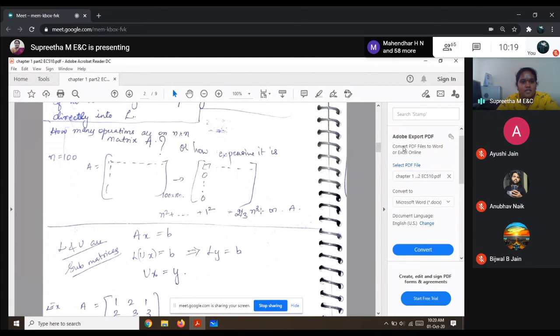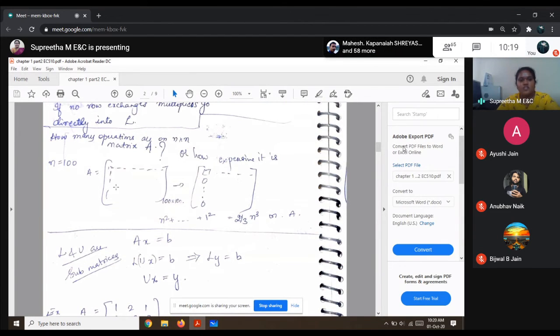So I would get 2 by 3 n cube operations to obtain when I factorize my matrix A into LU matrix, lower triangular matrix, and the upper triangular matrix, which reduces my number of computations, and hence when I use it in the hardware, the cost will be reduced.